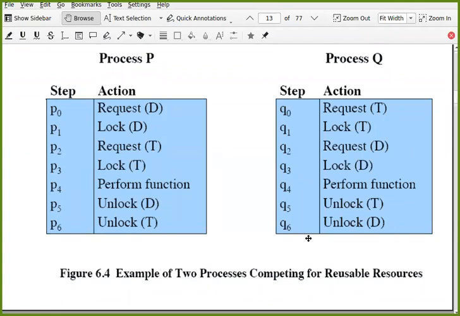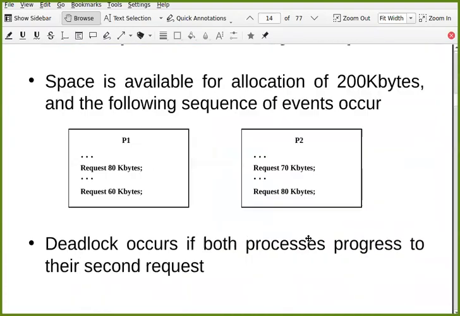Anyone? P0, P1, Q0, Q1, P. Yes, exactly. This is the possible deadlock situation.